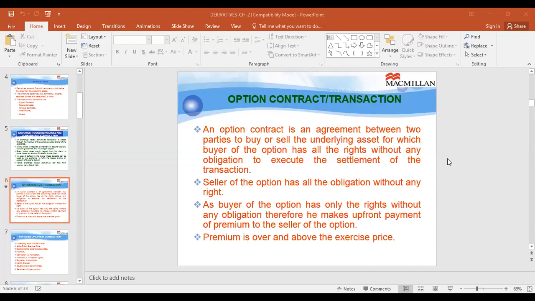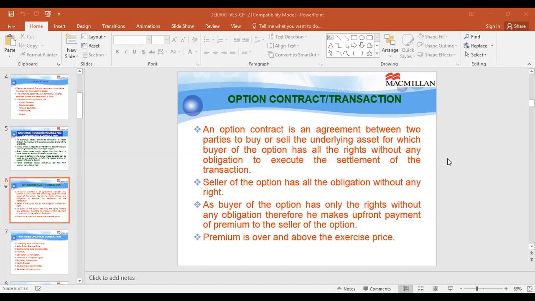Now, what are the rights of the buyer? He might have the right to buy or sell the underlying asset on or before the expiry. If it is a call option, he has the right to buy the underlying asset on or before the expiry at the given exercise price. On the other hand, if he has done the dealing in the put option, the put option gives him the right to sell the underlying asset at the exercise price on or before the expiry. So these are the rights and obligations of different parties.